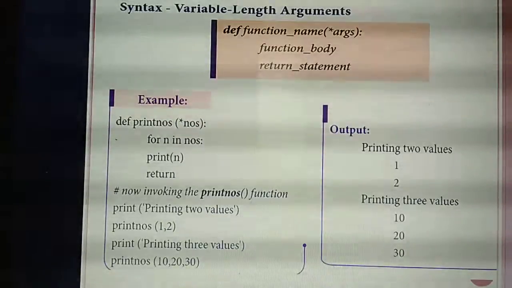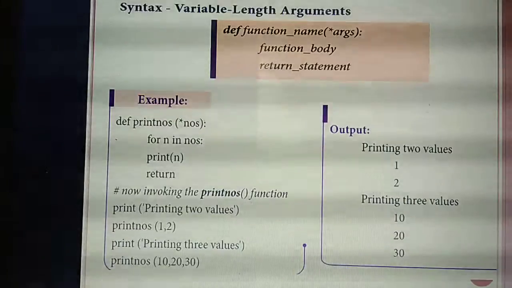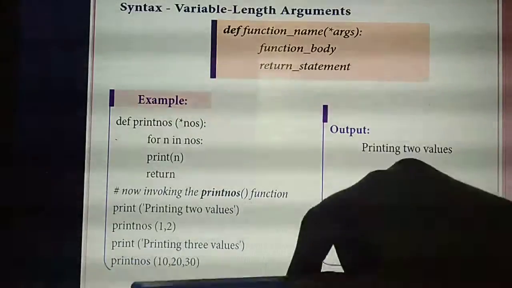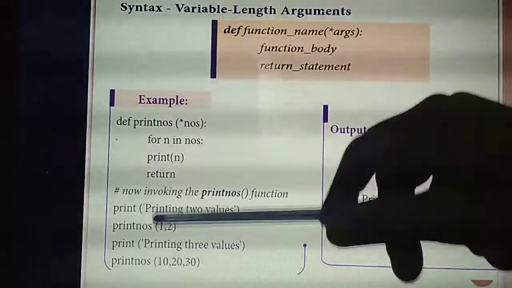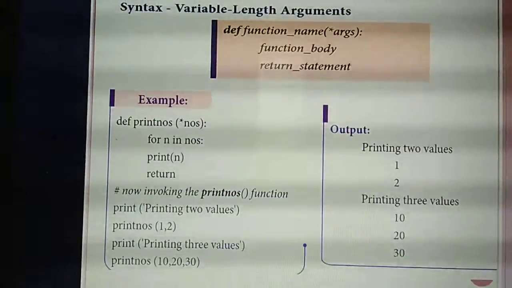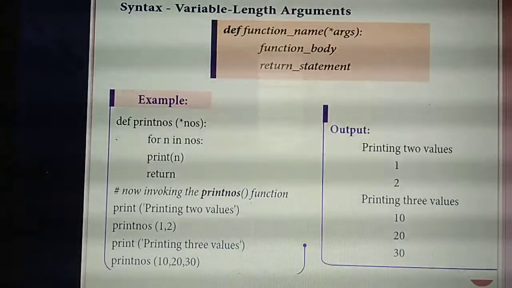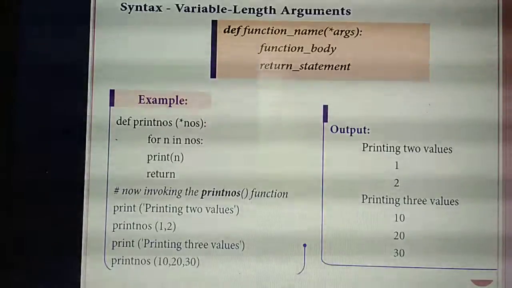Understand the difference between the keyword argument, the default argument and this argument? For example, you need to print 5 values. So again you need to call the function print numbers and give 5 values, 10, 20, 30, 40, 50. That is according to your wish. You can print any number of values. Understand? Now you run the program.